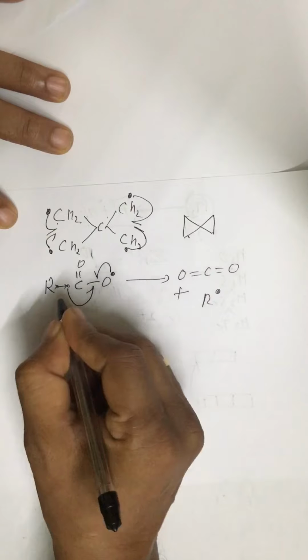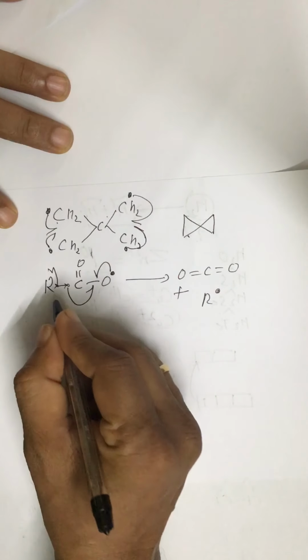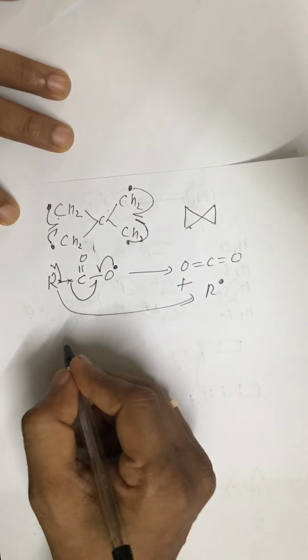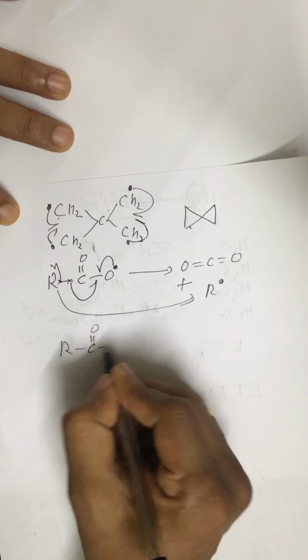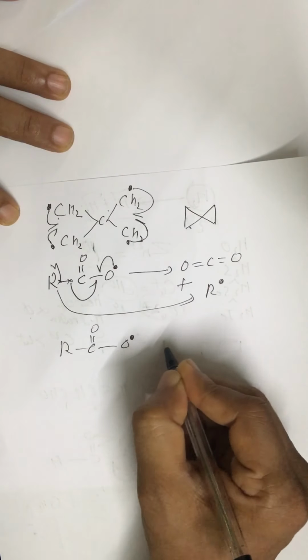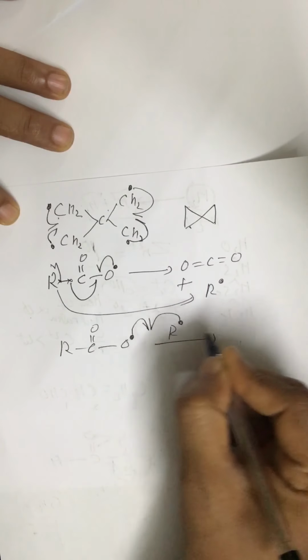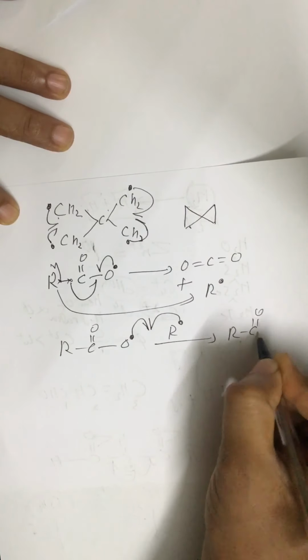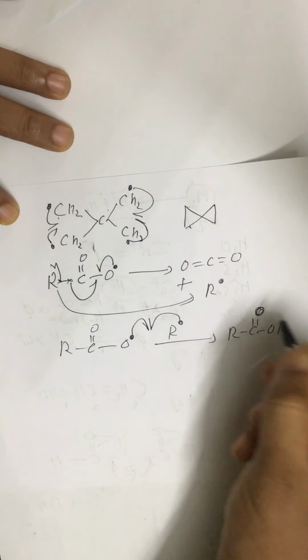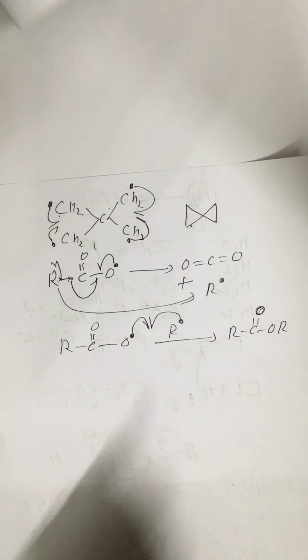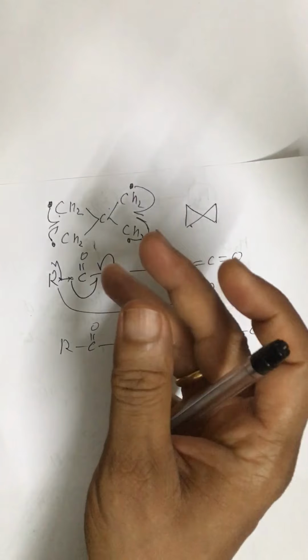All right, this R free radical is obtained. So now in the reaction mixture we have this carboxylate free radical and R free radical as well. So there is one possibility of ester formation.